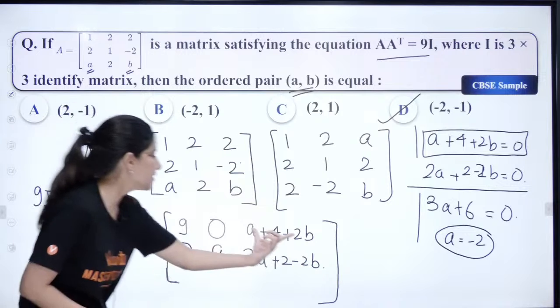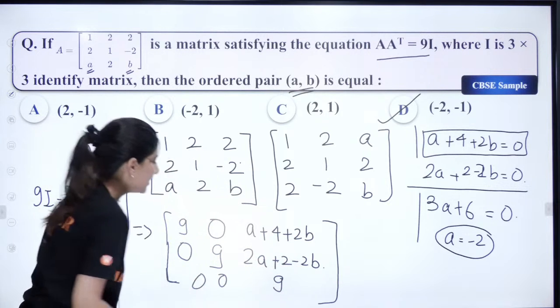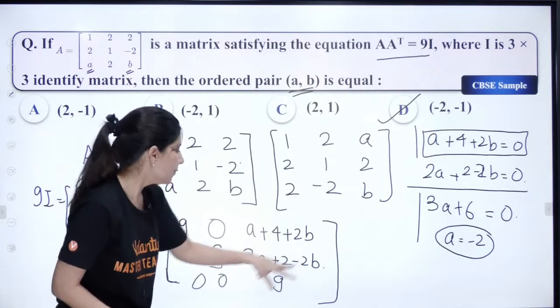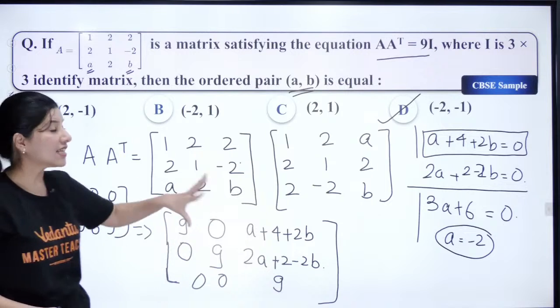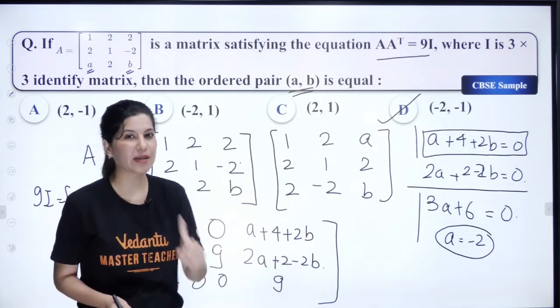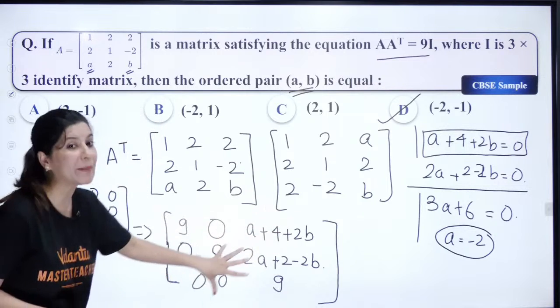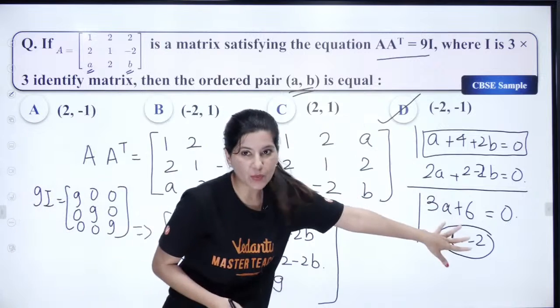So I know that this is going to be 0. This is going to be 0. Here we are going to get 9 and then 0 and then 0. So that's why what I did is made these two quantities 0. That's it. Okay. So in a subjective question, if it is MCQ, this method is fine. But in a subjective question, you actually have to complete the whole matrix and then form the equation just like this.